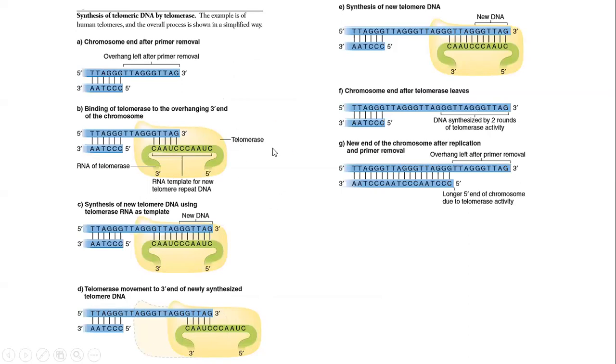So after a few replication cycles, the DNA has been lengthened, and then the other strand is extended by the normal mechanism, that is primer synthesis, DNA polymerase extending the primer, and DNA ligase sealing the gap. Then after the primer is removed from the end, net shortening of the DNA is not there.